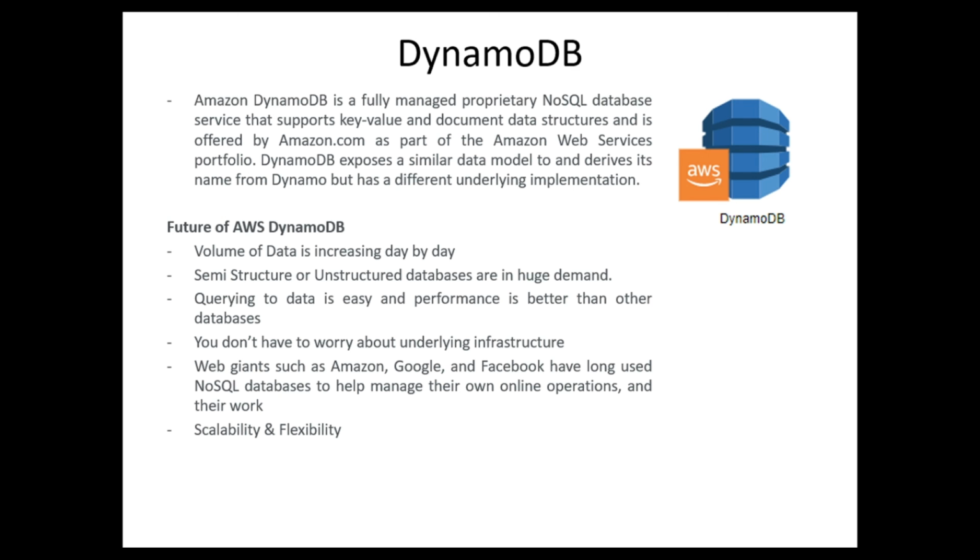Web giants such as Amazon, Google and Facebook have long used NoSQL databases to help manage their own online operations. One of the greatest features of DynamoDB is scalability and flexibility. You don't have to worry about the scalability of DynamoDB.